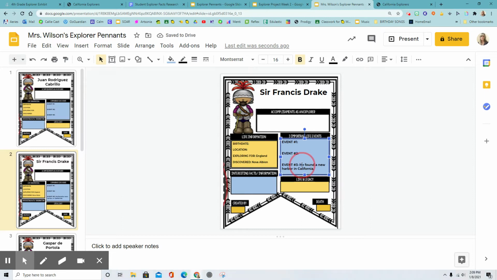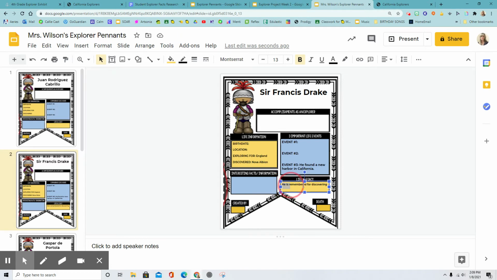And be careful to do capitals and periods there. Okay. The other boxes ask for interesting facts, so use sentences. Life and legacy means what is he remembered for now that he's passed away? So you could even start it with "He is remembered for discovering," and then tell what he was remembered for discovering. So that's a pretty simple one.